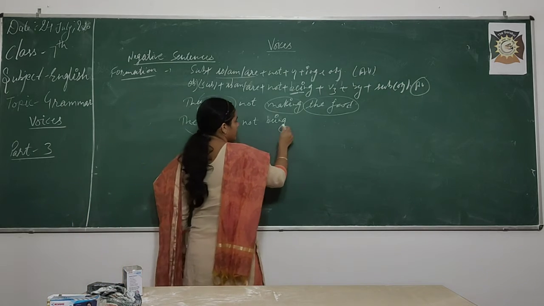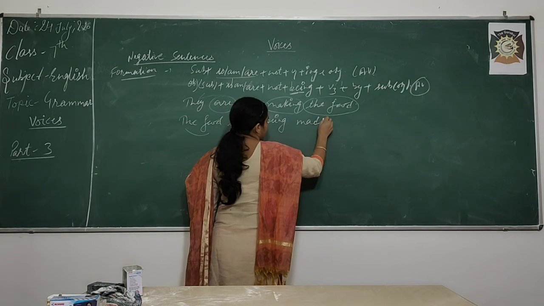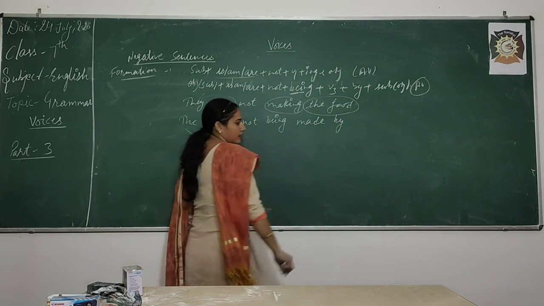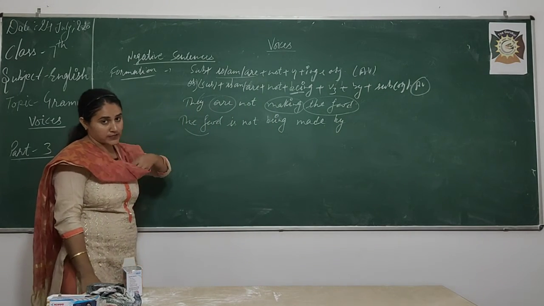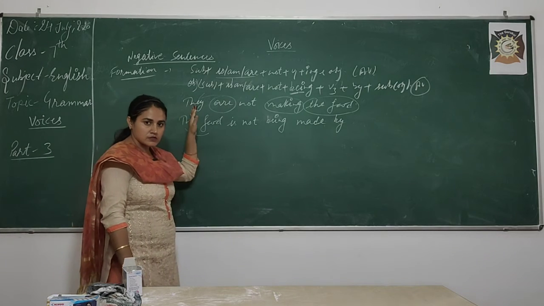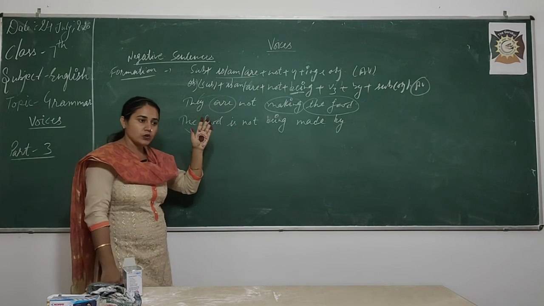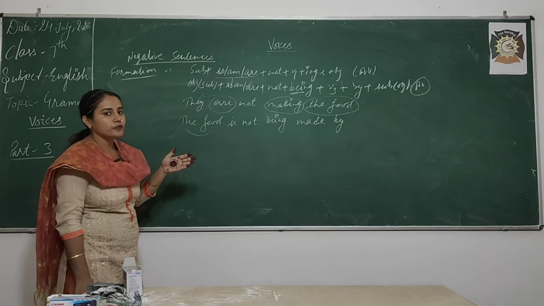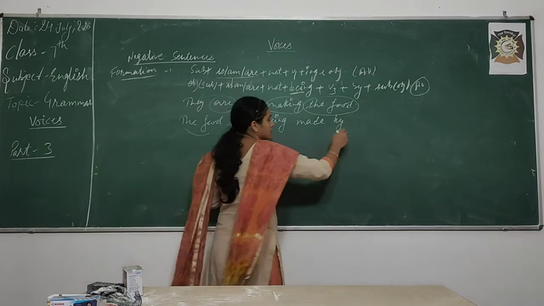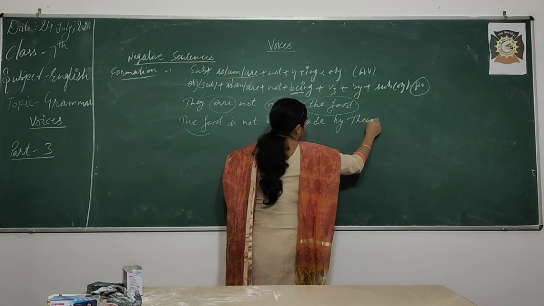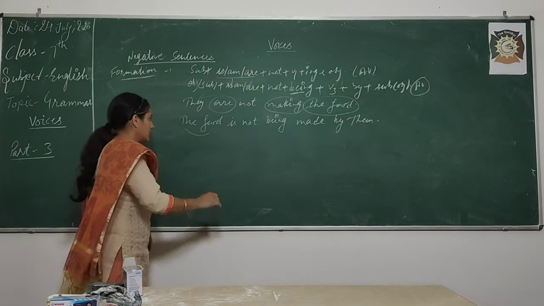Is not being made, then by. After that what will come? Our subject changes into object. They is our subject. So they is the subjective case. So what is the objective case of they? They, their, them. Very good. By them. Right.